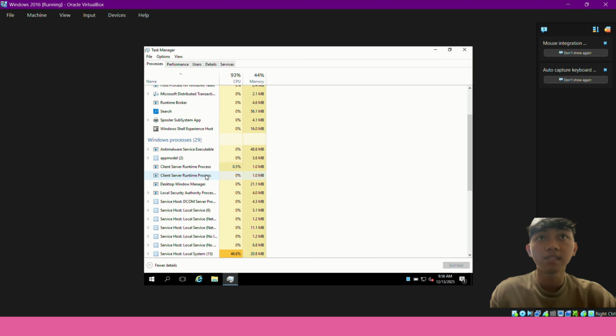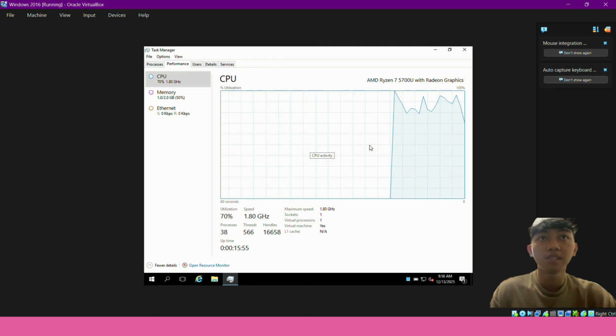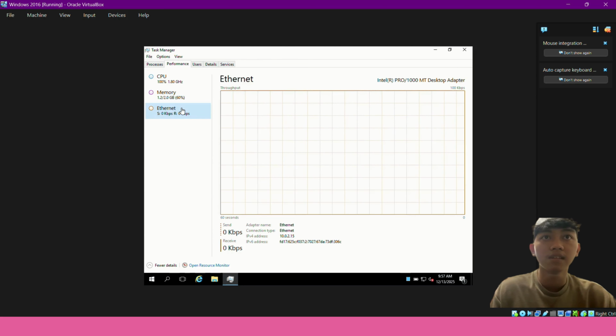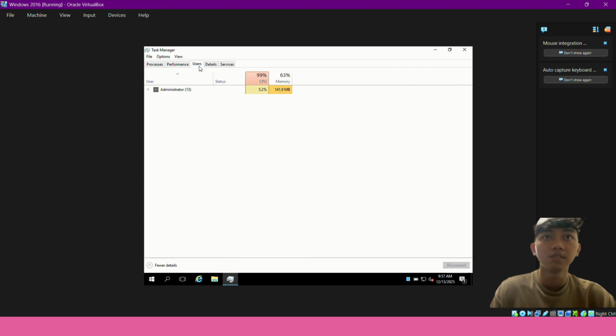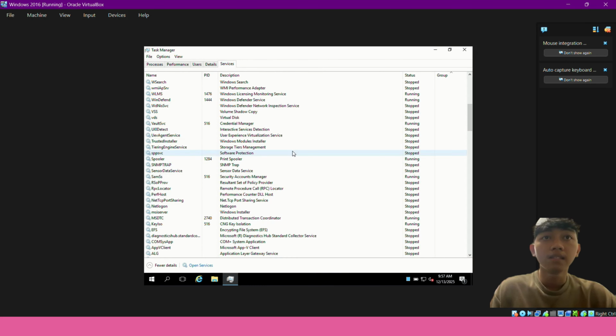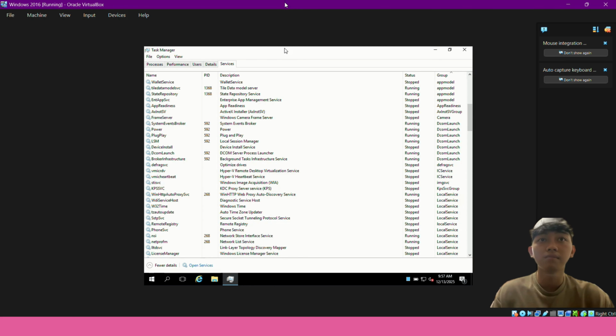Next, the performance section is shown. Here we can monitor CPU usage, memory usage, disk activity, and network performance. This information is important to check whether the system is running normally or experiencing high usage. If an application is not responding, Task Manager can be used to end the task. This helps prevent system lag and improves overall system performance.